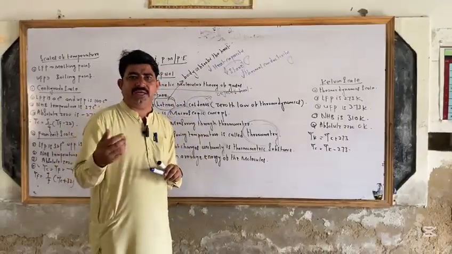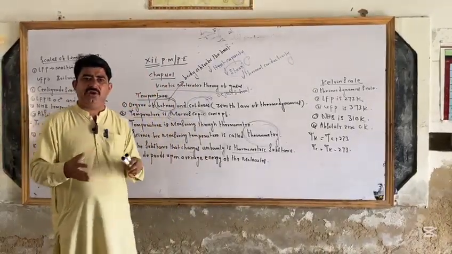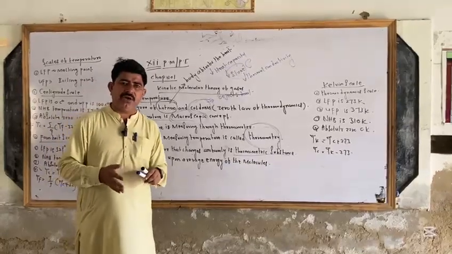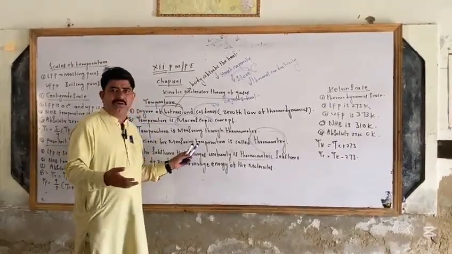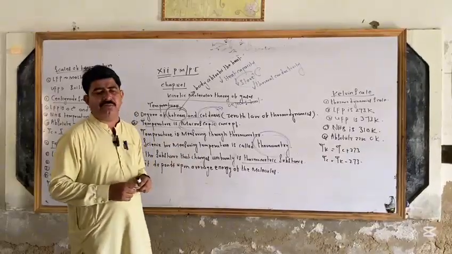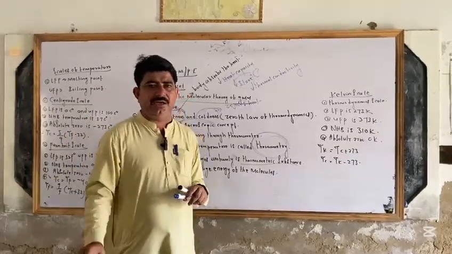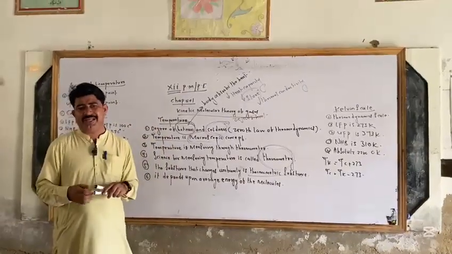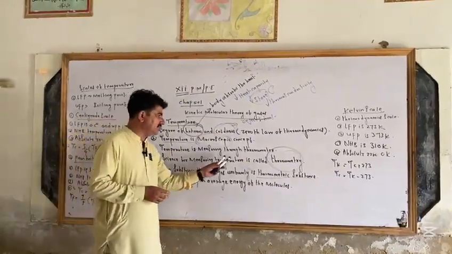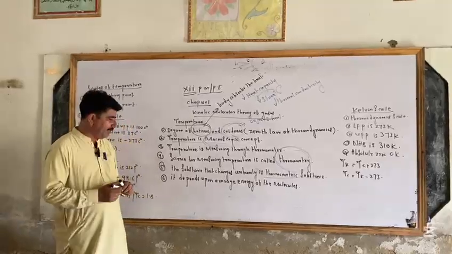Mercury is a good conductor of heat, has a low specific heat capacity and a high thermal conductivity. Doctors also use mercury in clinical thermometers, because mercury's freezing point is minus 39 centigrade and its boiling point is 360. This way doctors use mercury as a thermometric substance.